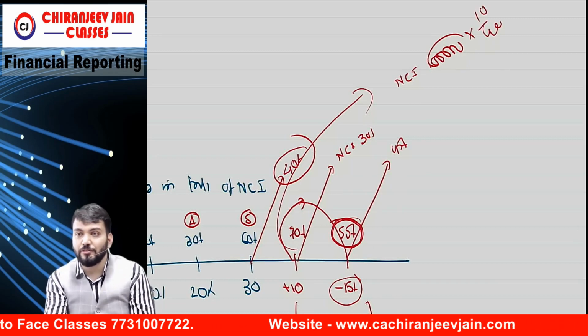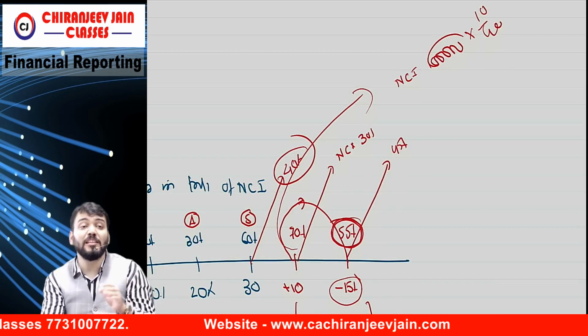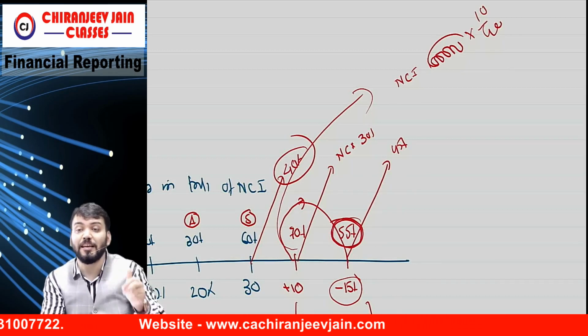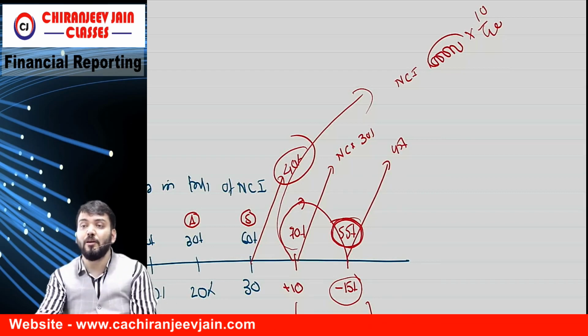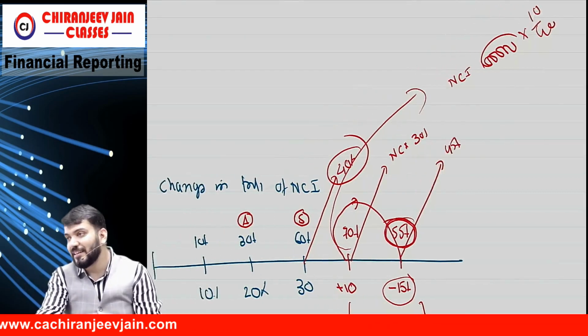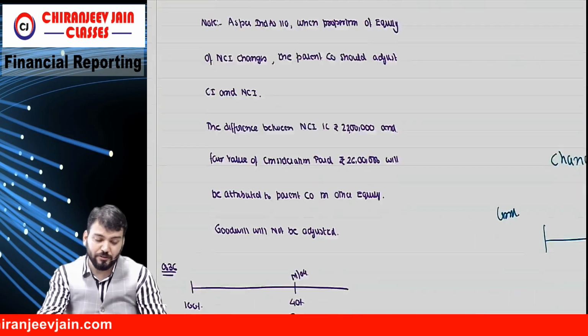We can do it this way also. Sometimes total net asset is not given, so from NCI only we can calculate. If NCI was 40%, how much is 10% now? That will be the proportionate change. Correct? Very easy. This also you have understood.